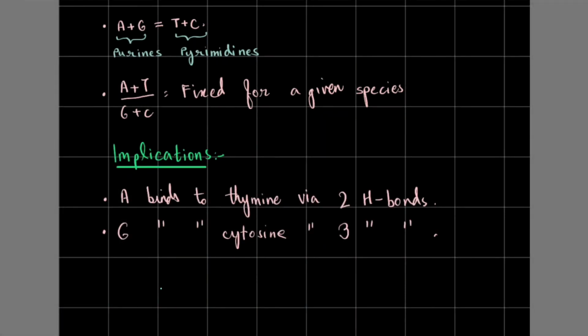So this is the structure of adenine. Wait, here it is. I'm sorry, I went wrong. This is nitrogen here, N H, N N, NH2.